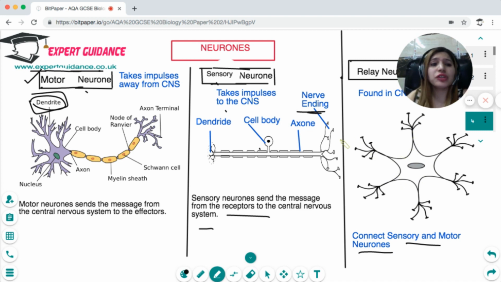So you should know the difference between the three types of neurons, where we find them and what their function is. And if possible, you should know this diagram of the neuron and the labelings, each of the terms and parts in this structure.